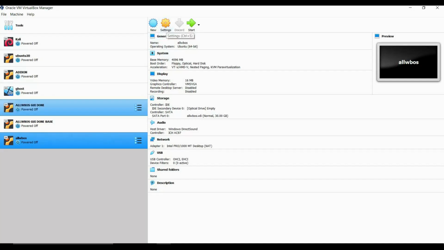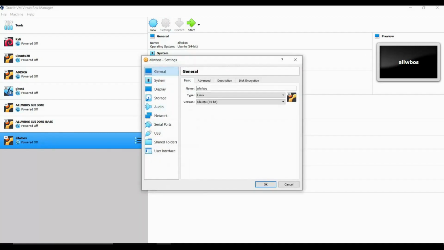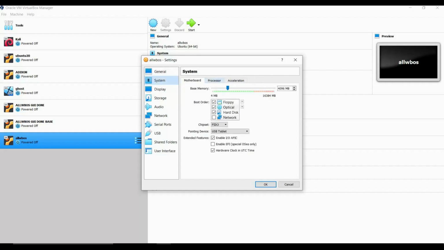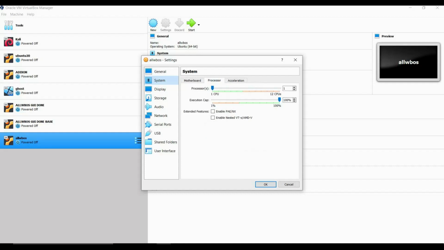Now what you need to do is select this and click on settings. This kind of interface will pop up, and in the advanced section, just set shared clipboard and drag and drop to bidirectional. In the system, you need to go inside the processor tab, and here you will have the number of cores you want to give. I'm having 12 logical cores. I'm having a hexa-core CPU, so I'll be giving somewhere around 4 logical cores, which is equivalent to 2 physical cores. In the acceleration, nothing to do.